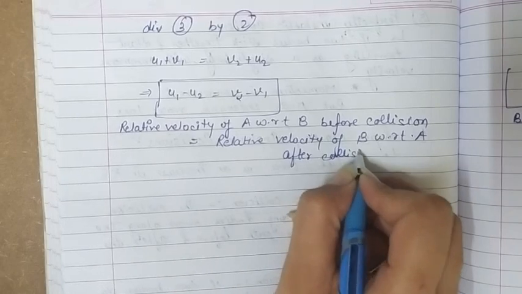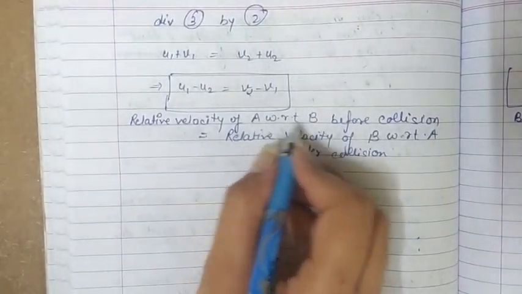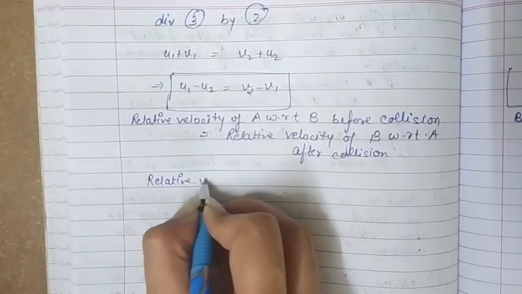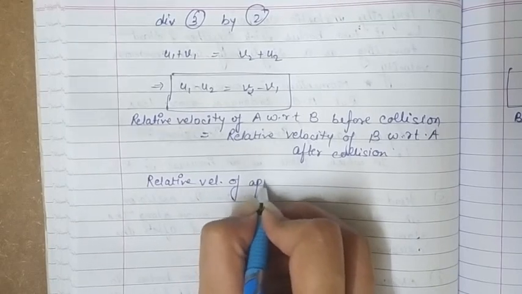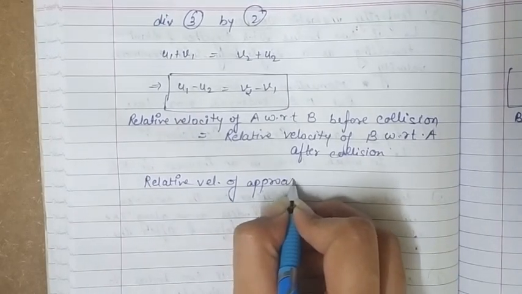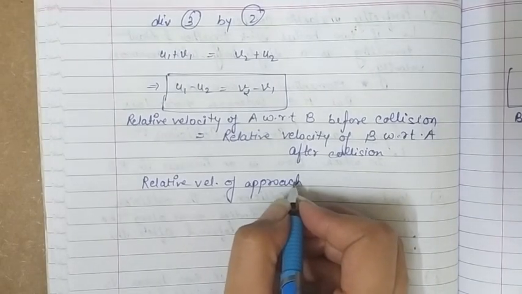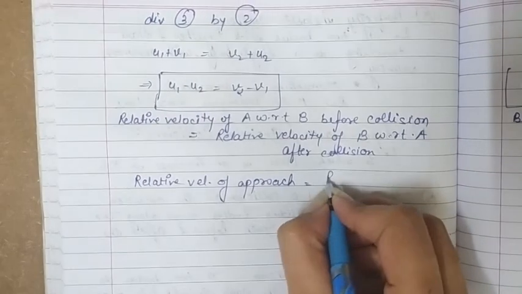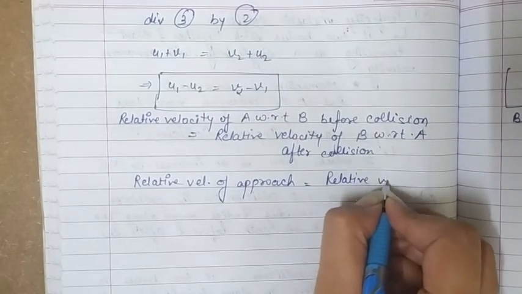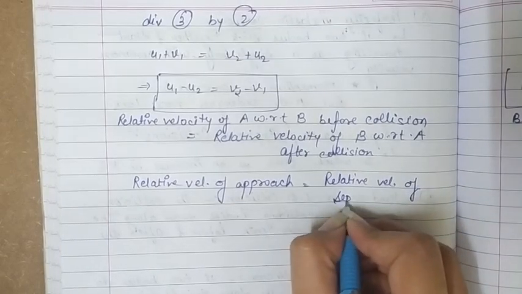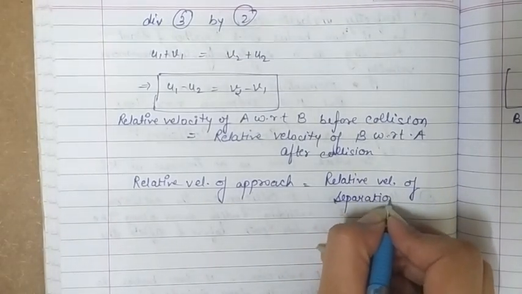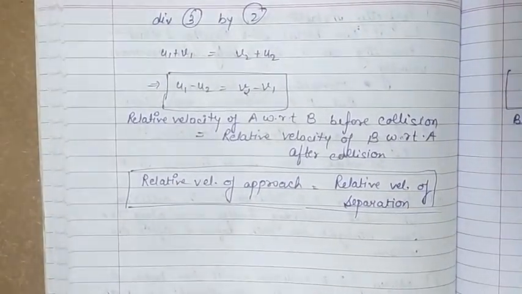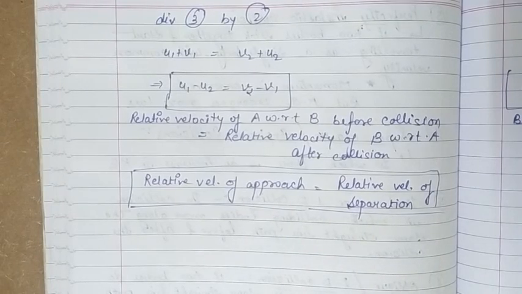Since A was approaching B, that's why we call it relative velocity of approach, and after collision the velocity of B is more than that of A and they are getting separated. So B was getting separated after collision, that's why we call it relative velocity of separation, right? So for an elastic collision in one dimension, relative velocity of approach is equal to relative velocity of separation.